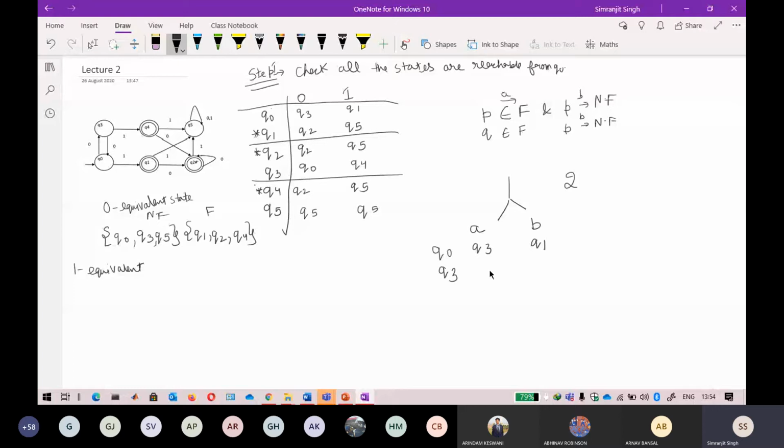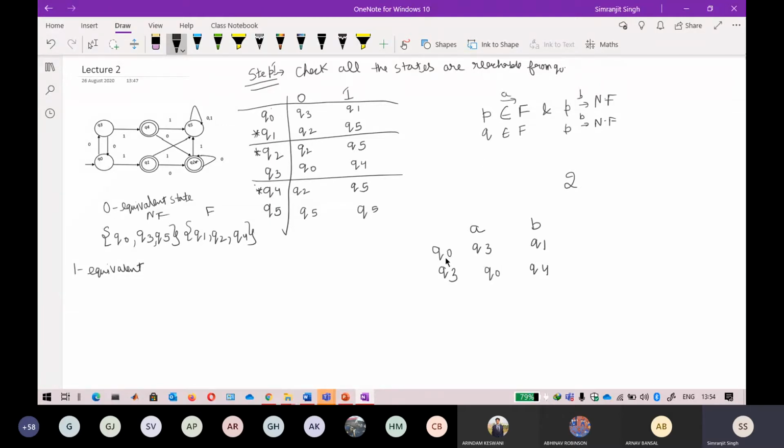Whenever I am talking about the input of A, just keep in mind I'm only talking about this. Forget this part. When I'm talking about this, only remember that I'm talking about this. Forget this part. Now Q naught and Q3 are said to be equivalent if they are going to a non-final or a final state.